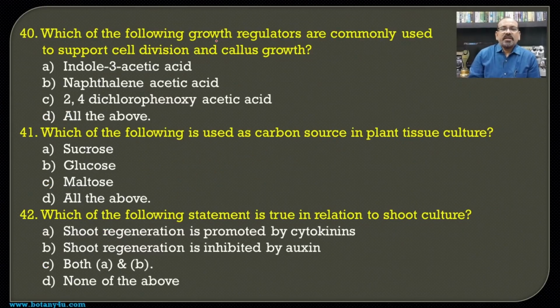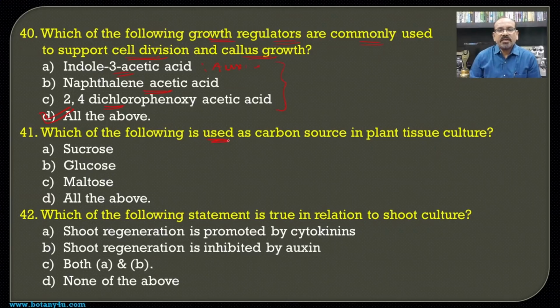Then which of the following growth regulators are commonly used to support cell division and callus growth also? So the indole acetic acid, indole 3 acetic acid, that is the auxin, then naphthalene acetic acid and 2,4-D, all these are responsible to induce the cell division as well as the growth of the cell, and hence all the above becomes the answer for this question.